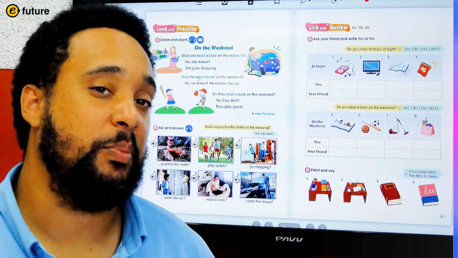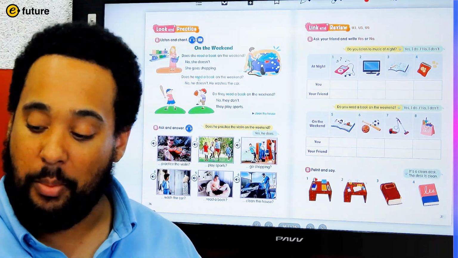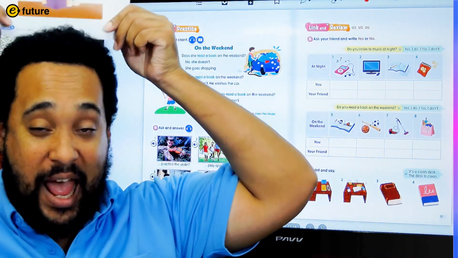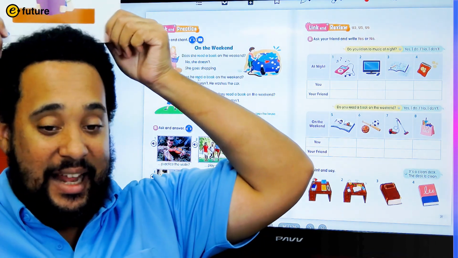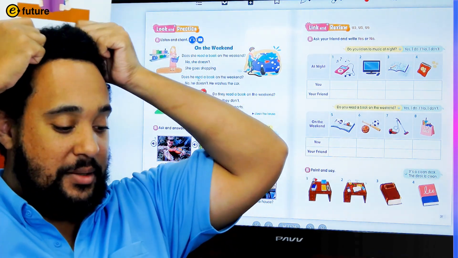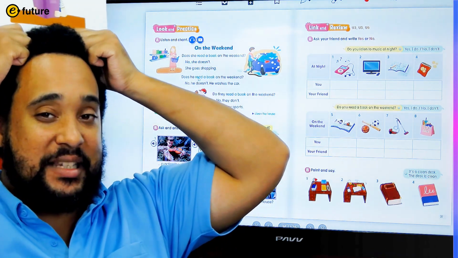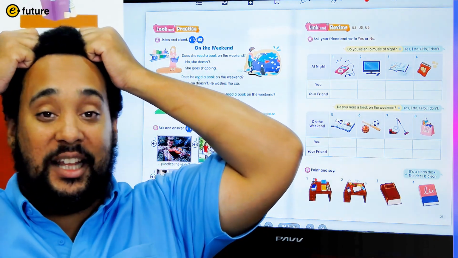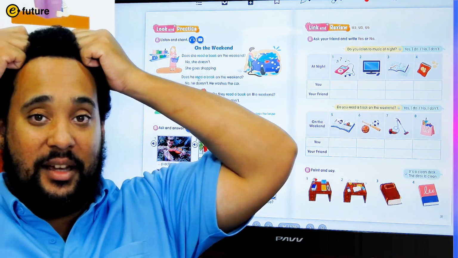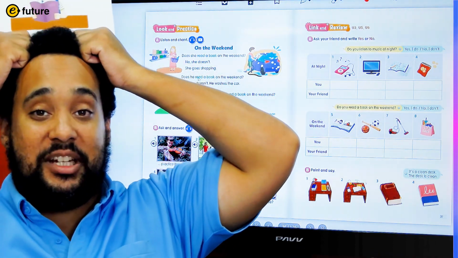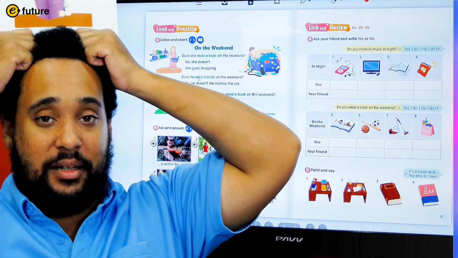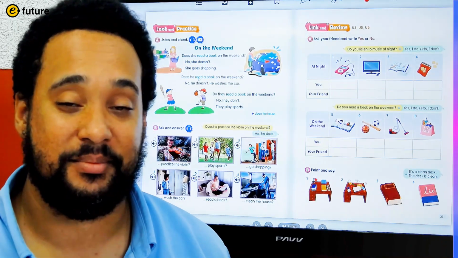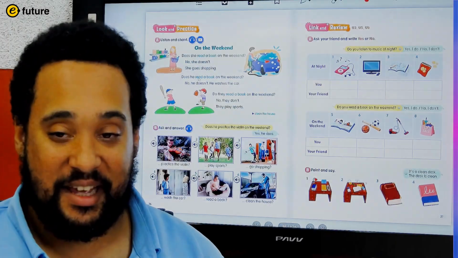One of the people from that group will come up and I will give them a card. You will put it on your head so that you cannot see it. You will ask questions or make statements. So you can ask your classmates, does she clean the house on the weekend? And they will say, yes, she does, or no, she doesn't. So we will do this with the she group, then the he group, and then the they group. Are you ready?